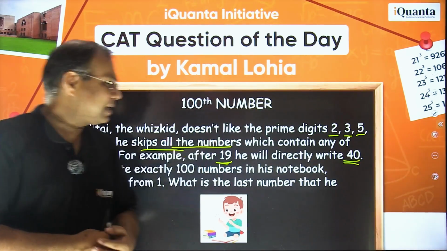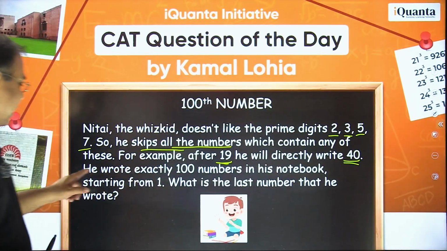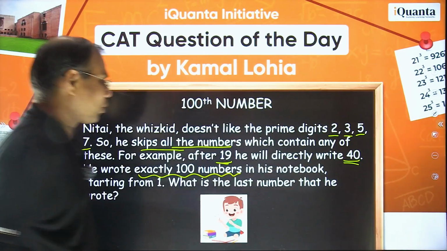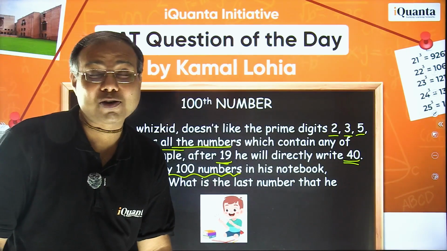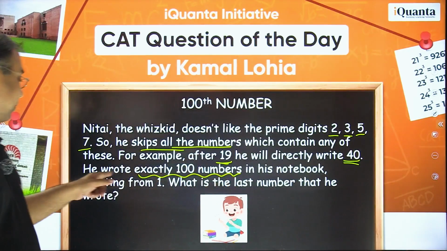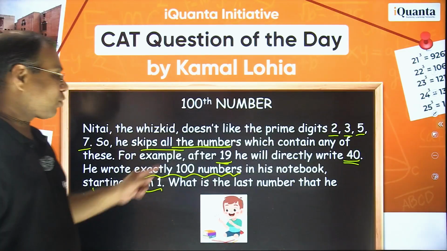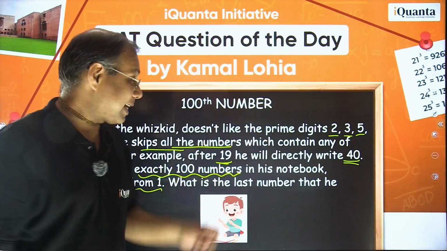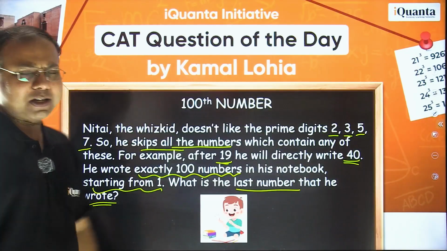So this is the way this kid, Nitai, is writing the numbers. Now he says he wrote exactly 100 numbers in his notebook, right? So of course we need to identify which numbers he has written, because he hasn't written all the numbers from 1 to 100. He started from 1, yes, it is mentioned there. He started from 1 and has written exactly 100 numbers, but his last number is certainly not 100. So what is it? That is the question. What is the last number that he wrote? I hope the question is very clear to all of you now.